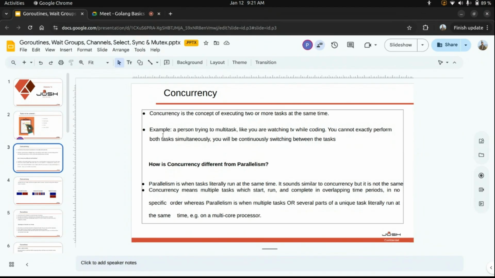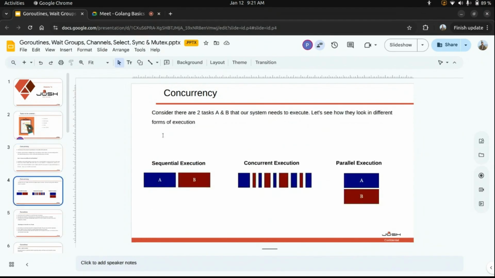And how is this concurrency different from parallelism, right? Parallelism is when tasks literally run at the same time. It sounds similar to concurrency. It starts at the same time, it executes at the same time, and it ends at the same time in a particular order. So let's take an example. Let's consider there are two tasks, task A and task B. There are various processes of execution. The first one is sequential execution, the second is concurrent execution, and the third one is parallel execution. What happens in sequential execution is that process A starts at time t, right?